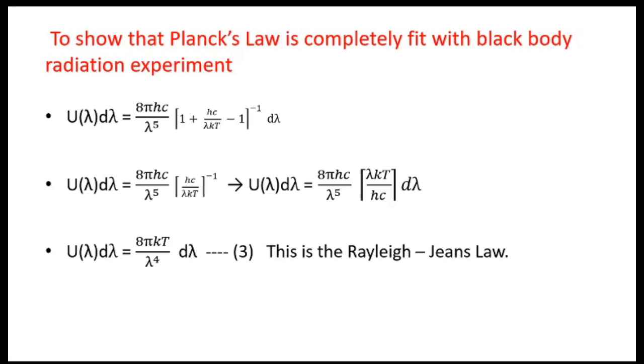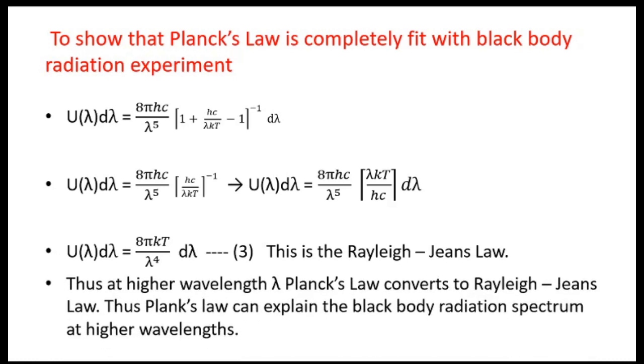And remember, this is the Rayleigh-Jeans law. So what have we obtained? At higher wavelength lambda, Planck's law gets converted to the Rayleigh-Jeans law, and the Rayleigh-Jeans law could explain the black body radiation spectrum at higher wavelength. So we can conclude that Planck's law can also explain the black body radiation spectrum at higher wavelengths.